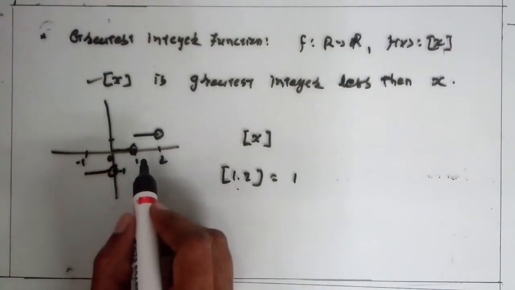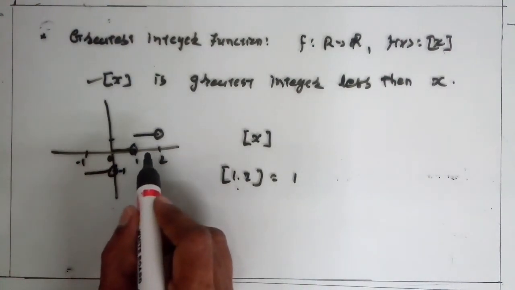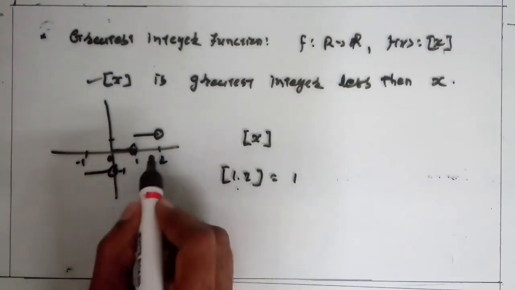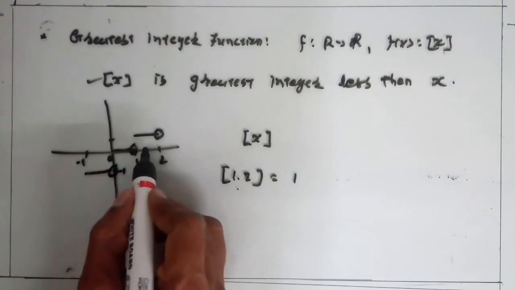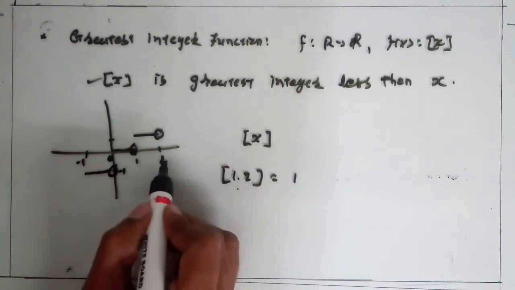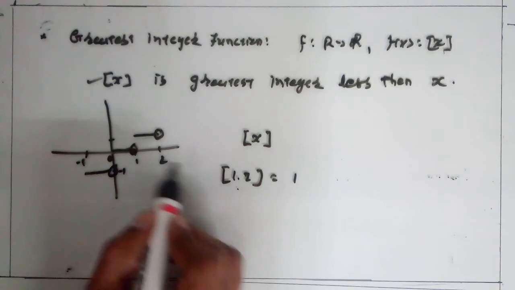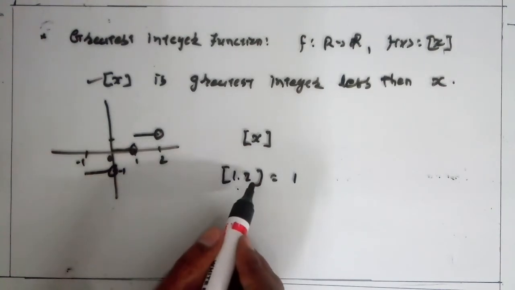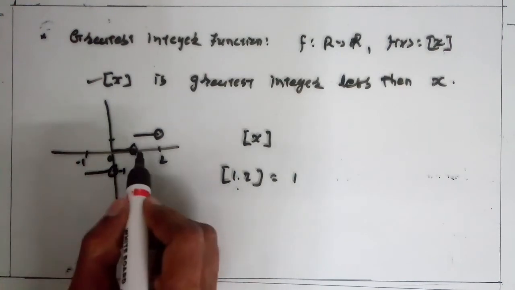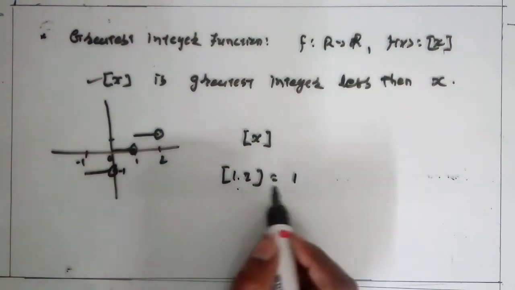So here we think about the integers nearest to 1.2. Here 1.2 lies between 1 and 2. So there are 1 and 2, two integers near 1.2, and the greatest not greater than 1.2, that is less than this, is equal to 1.